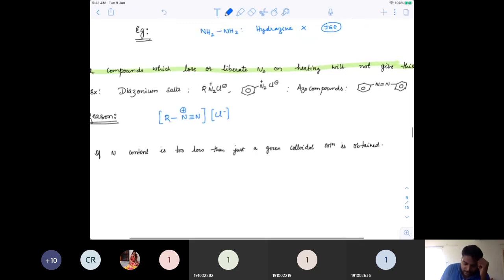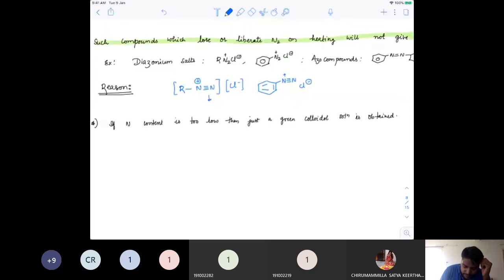This could be with the alkyl group or with the aryl group. Benzene form is called aryl group, I'm sure you know that. This is highly unstable. In fact, benzene diazonium chloride is stable only below 5 degrees centigrade.